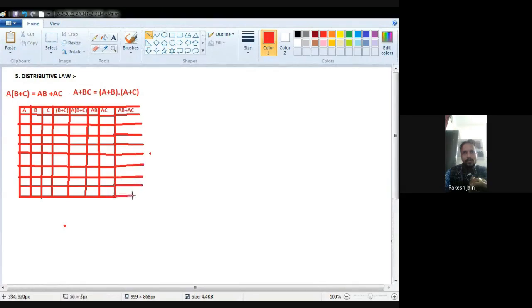then B. Okay, then for the left hand side we require first B plus C, and then we have to perform A multiplied by B plus C, or we can say A dot B plus C, anything.